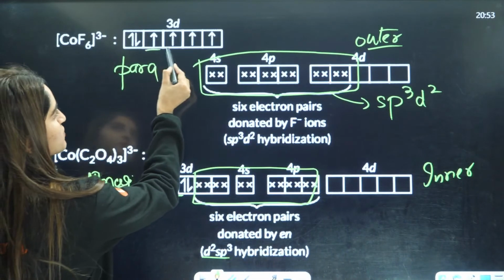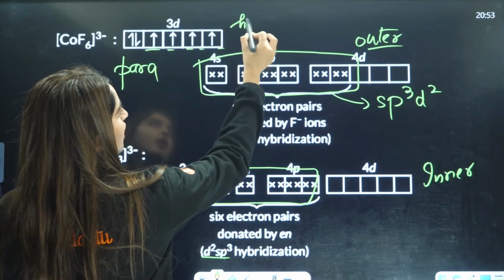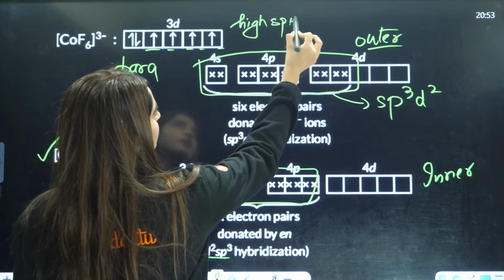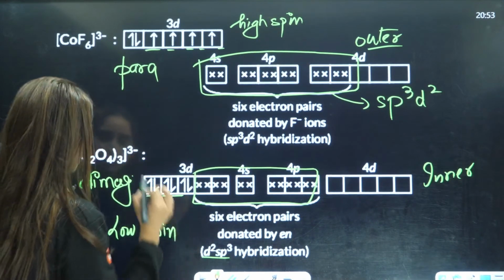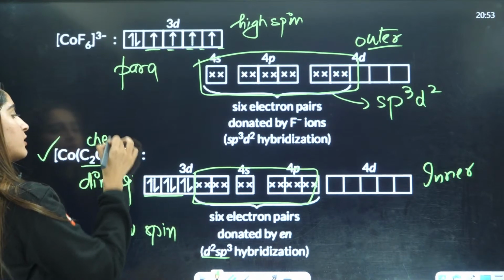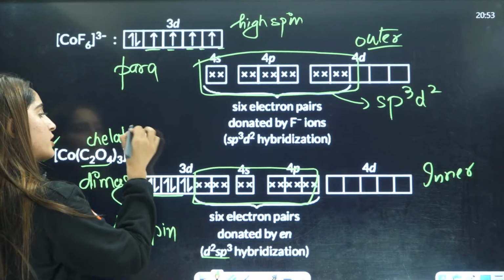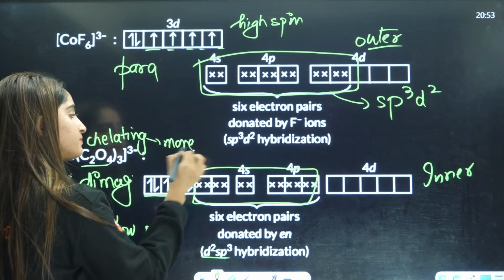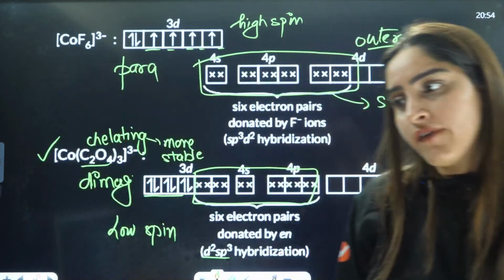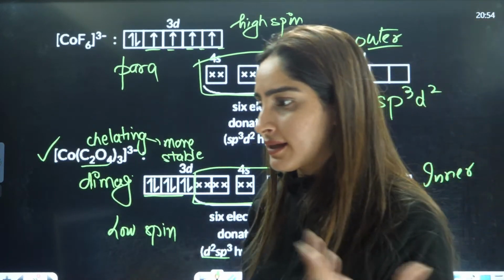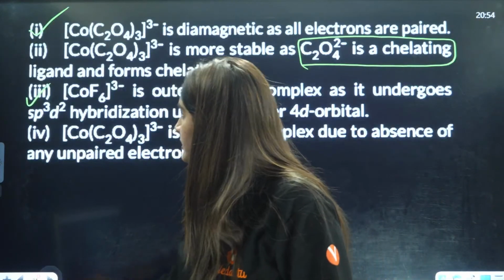Here there are so many unpaired spins, so that is high spin. And this will become low spin. This is also chelating, so it is more stable. Understood? So many things they have asked you, and from just one thing you can answer so many questions.